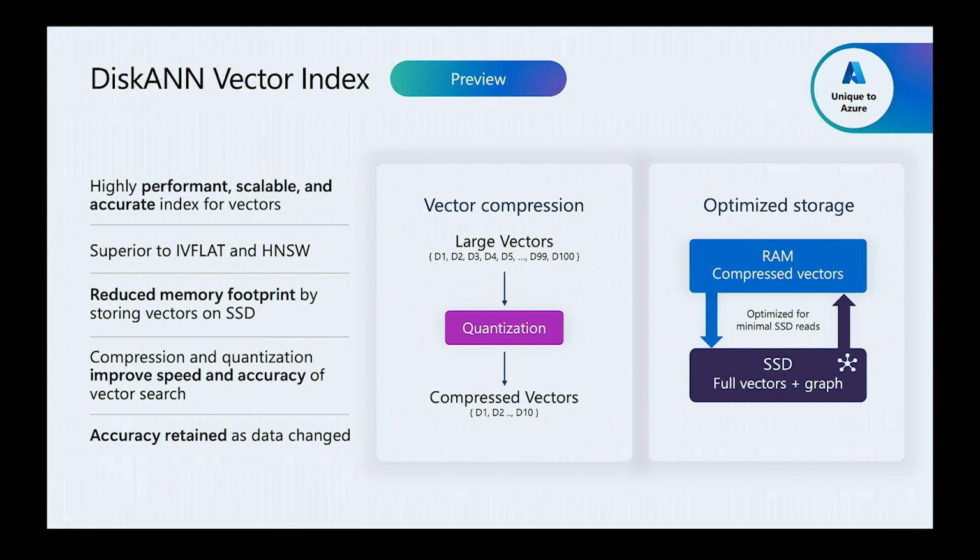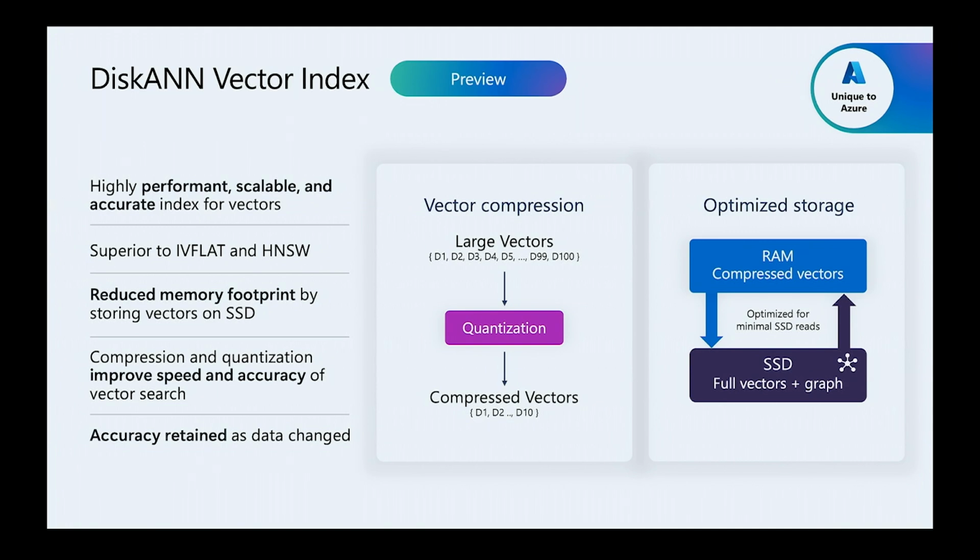The way DiskANN resolves this memory issue is by using a powerful technique called product quantization. It allows it to compress these very large vectors that we are dealing with today into a much smaller number of dimensions, resulting in up to a 30x reduction in memory requirements. And that allows us to achieve a much more efficient and cost-effective way of serving indexes.